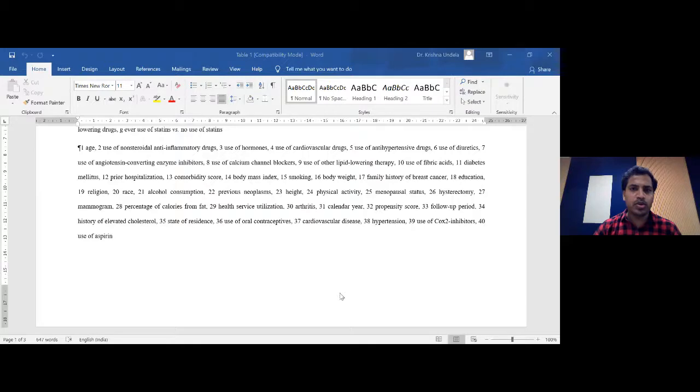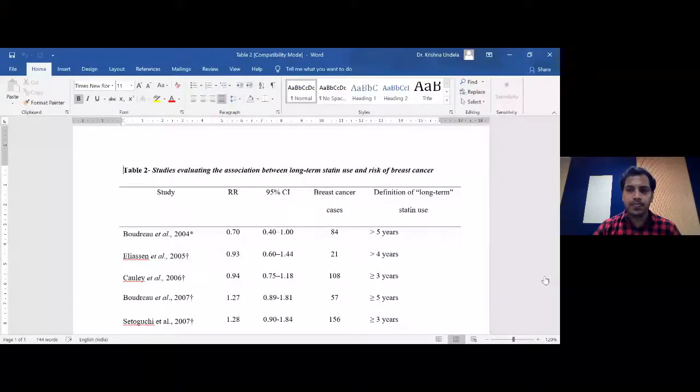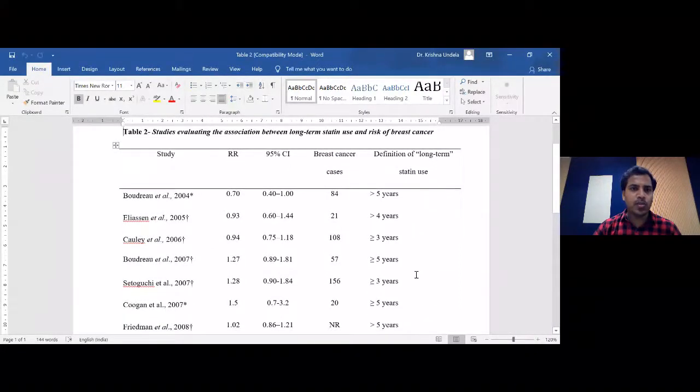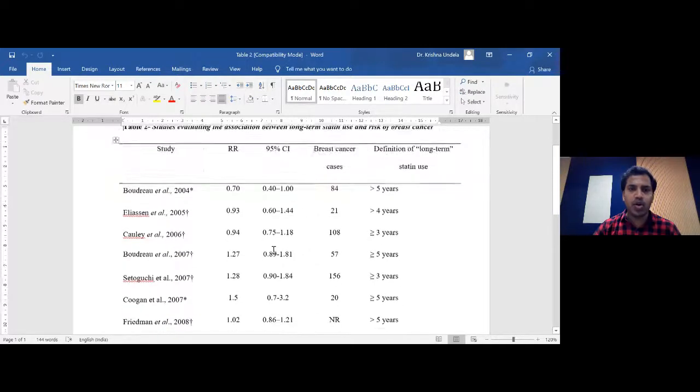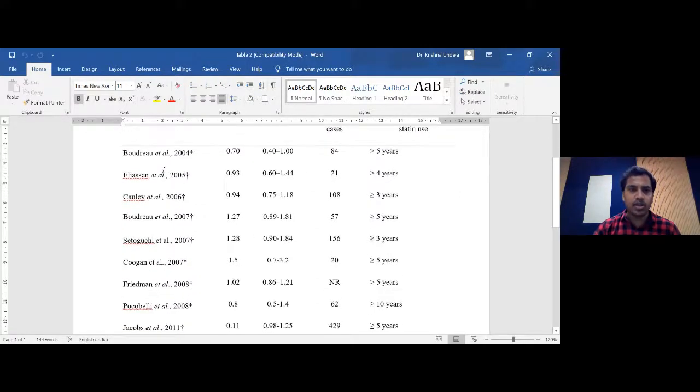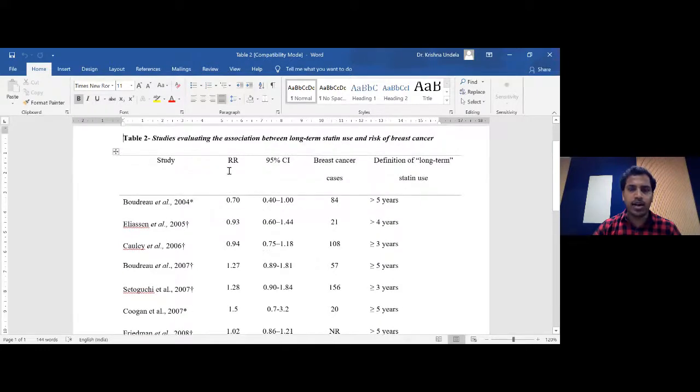And coming to table 2. This is table 2, studies evaluating the association between the long-term statin use and risk of breast cancer. As I mentioned, out of 24, there are 10 studies which have some information on the long-term statin use and risk of breast cancer. And those are the studies here. And I have just mentioned the relative risk, 95% confidence interval, and the breast cancer cases.